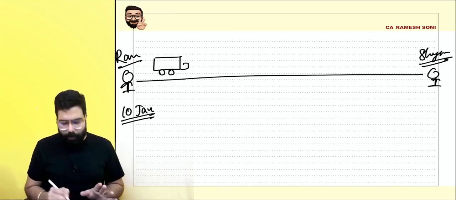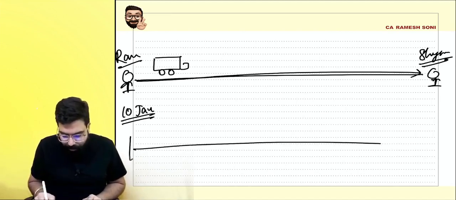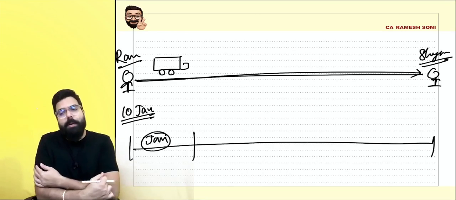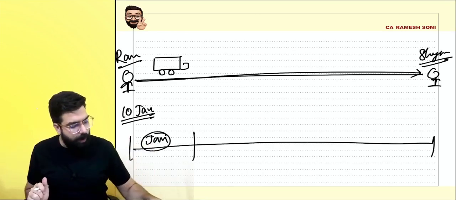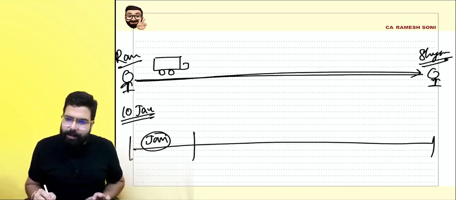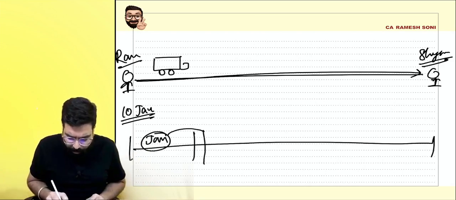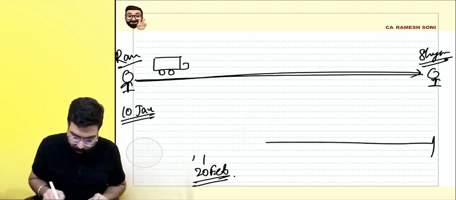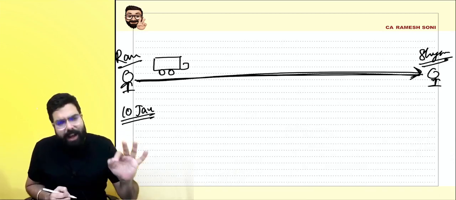Tell me one thing, everyone. I am sending the goods to Sham today. It is the month of January. Can you tell me, January month's tax, when do you pay? My question to you all. Quickly tell me, sir, January month's tax. Generally, sir, the tax for the month of January, we will pay on 28th February. So my question to you guys is, when we are sending the goods to the other person, have we paid any tax?